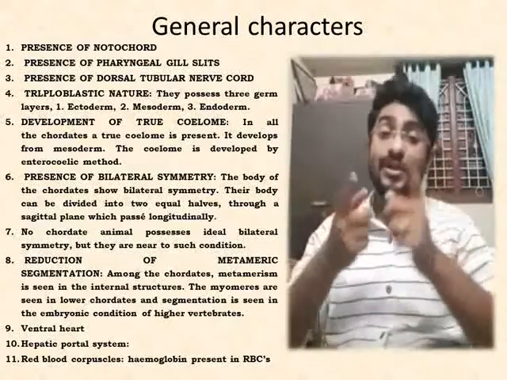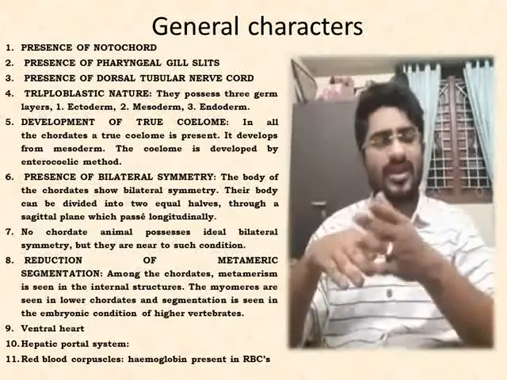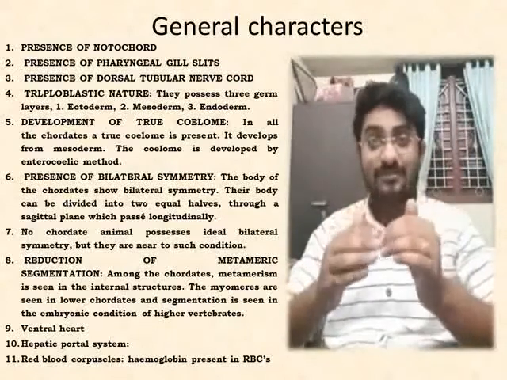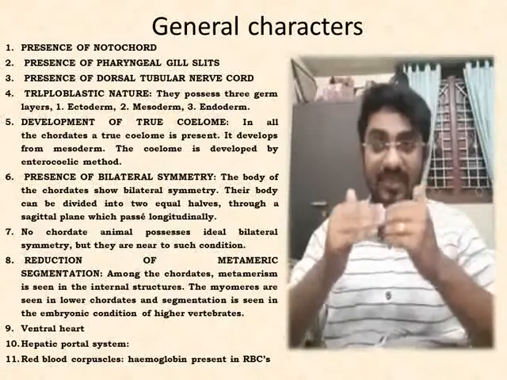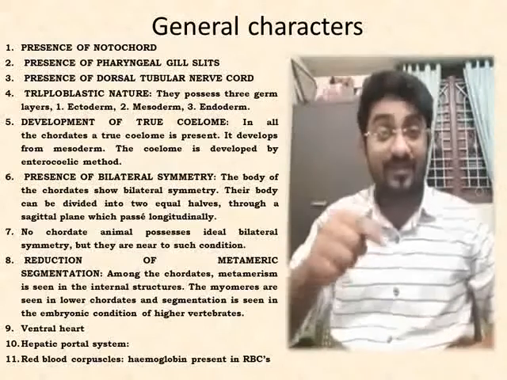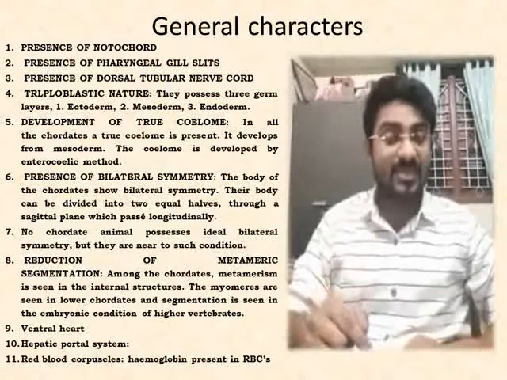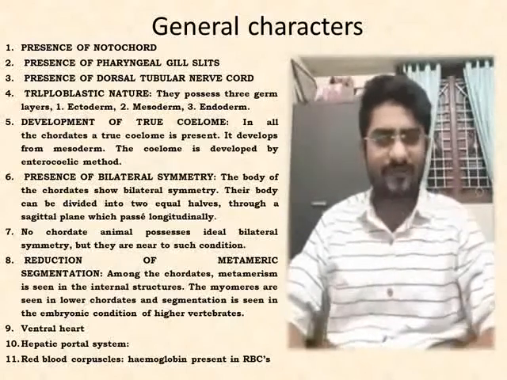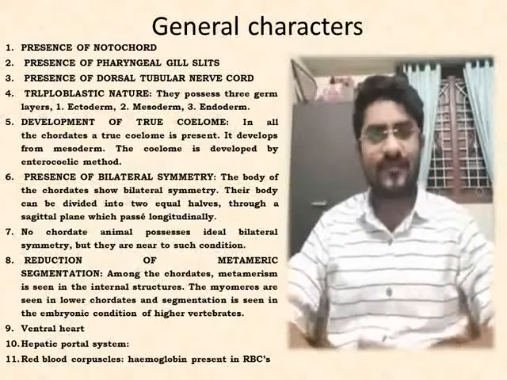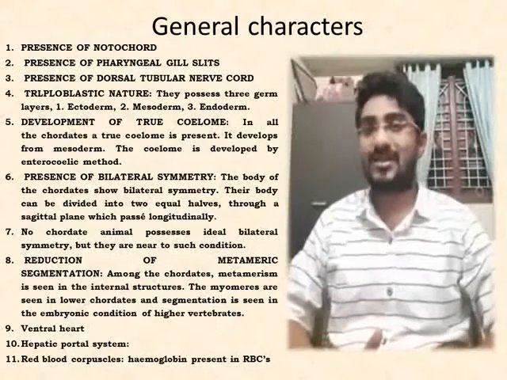In any stage of the development, whether in the embryonic stage or any stage of the life history of an organism, if the organism possesses all 4 major general characters of the chordate, then it is considered a chordate. When we were in the embryonic stage, we had pharyngeal gill slits, but due to the terrestrial mode of life and some evolutionary aspects, we have lost them. That doesn't mean that we are not chordates. So you have to understand that.